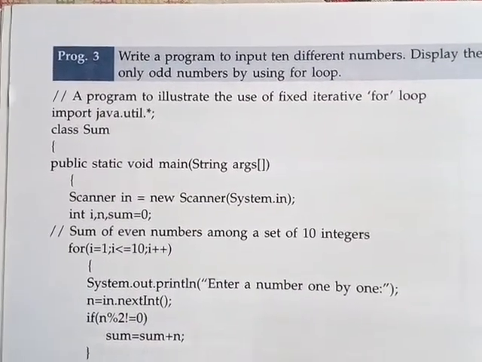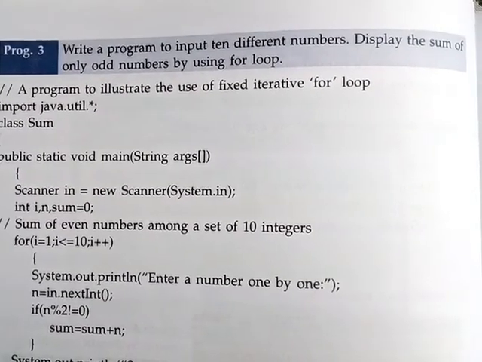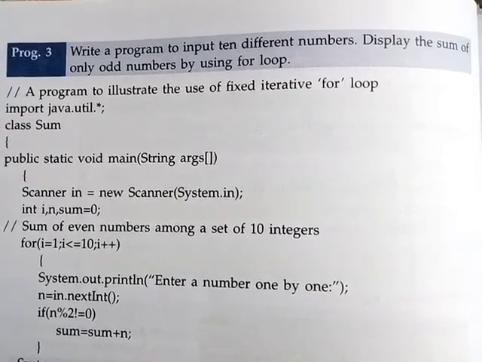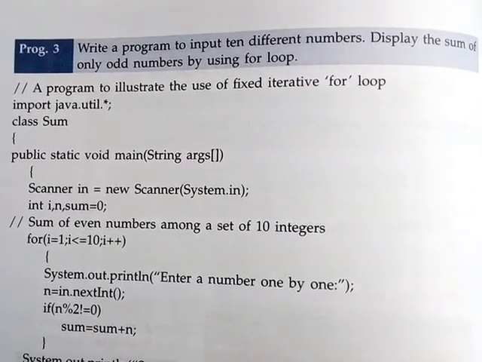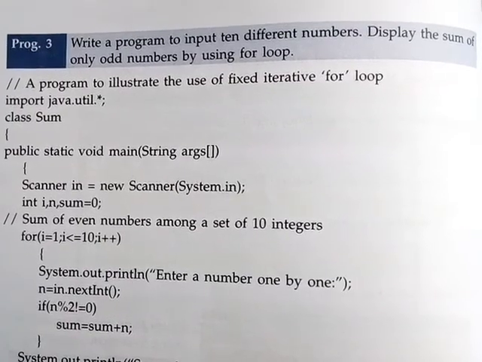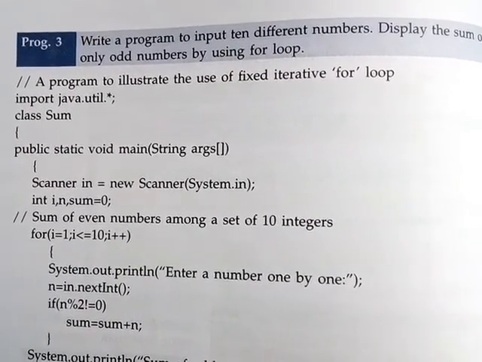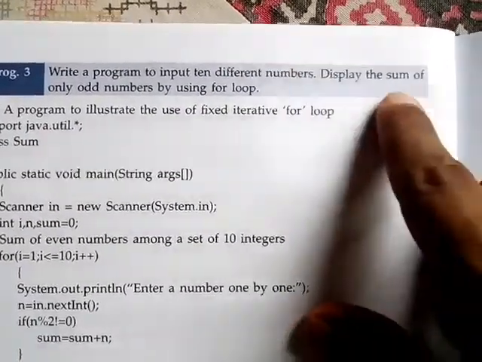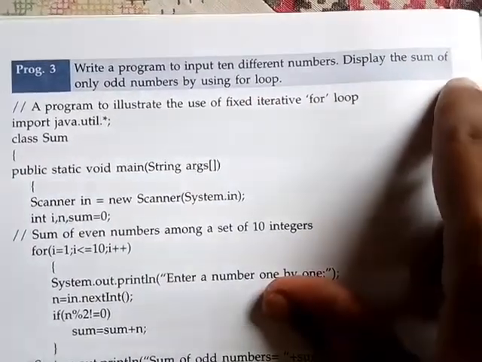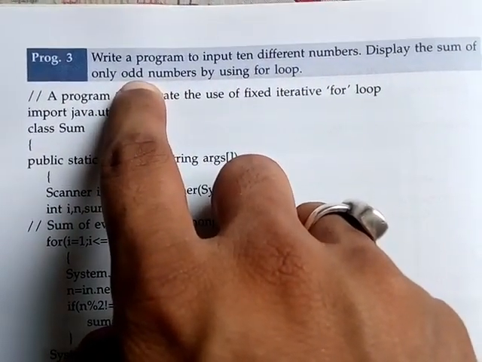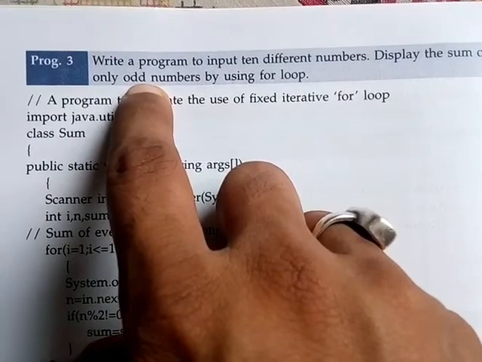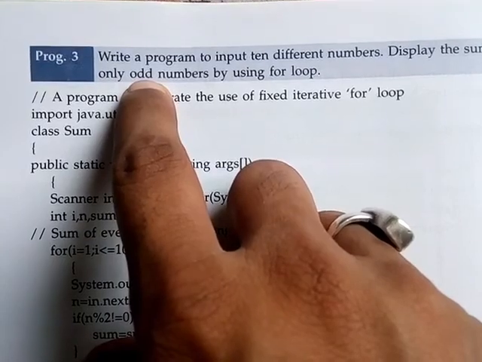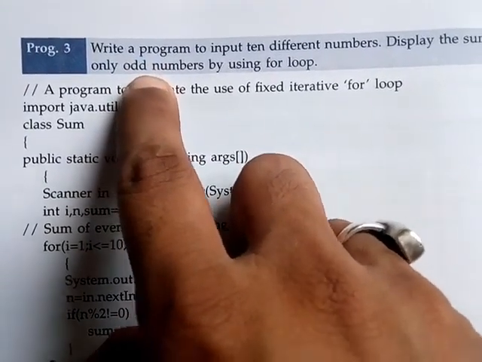Okay, first we have to understand the program. Write a program to input 10 different numbers. So how many different numbers do we have to enter? 10, but we have to enter them using the loop. After that, display the sum of only odd numbers by using the for loop. We have to display the sum, meaning addition of only odd numbers, not even numbers. An odd number means a number which is not divisible by 2.